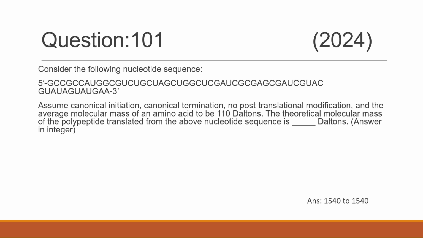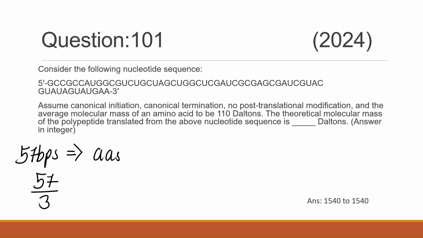If you count the nucleotide sequence, you will find 57 base pairs. So this nucleotide sequence has 57 base pairs. These base pairs have to be converted to the number of amino acids. So to find the number of amino acids, this 57 has to be divided by 3. Why do we have to divide by 3?